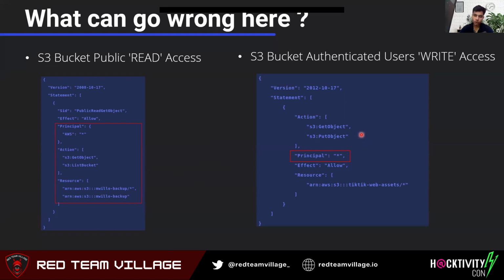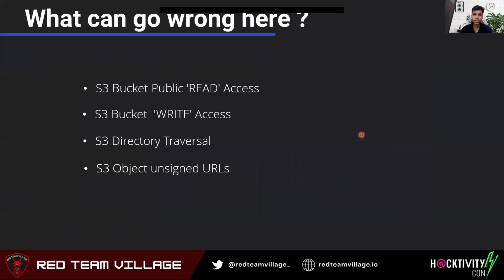There are long stories which I can talk about, but for this talk, this is what I wanted to mention. And then there is something called S3 directory traversal. If I haven't mentioned it in my previous slide, there is this application security site, Contra, and these people have really good labs around the OWASP top 10 based security vulnerabilities.